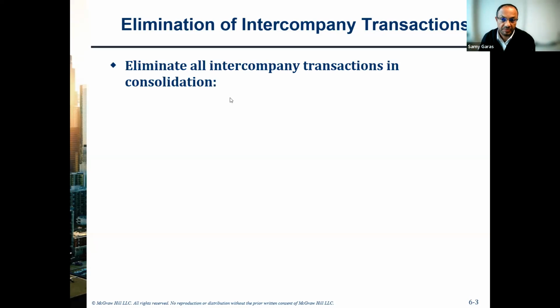But if the parent is buying inventory from another supplier, making some kind of production, then selling the inventory to the subsidiary, and then the subsidiary will sell it to the final customer, anything between the parent and the subsidiary that should happen needs to be eliminated.